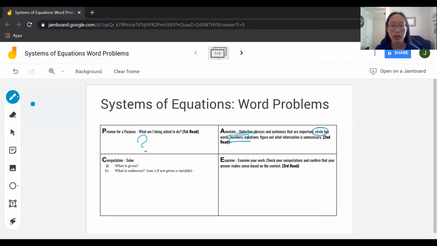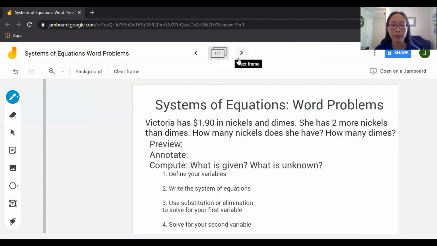In the computation part, this is where you actually do the math. You're answering two questions. One, what is given, and two, what is unknown. And then the last part, the examine, is where you check your work and see if your answer makes sense. Let's take a look at this in the context of a word problem.